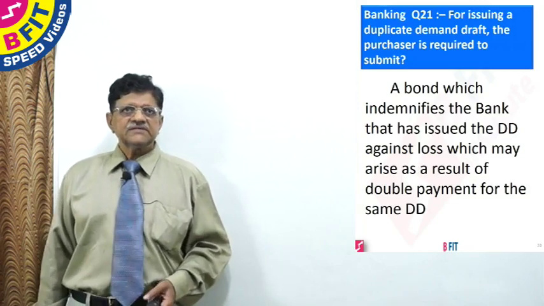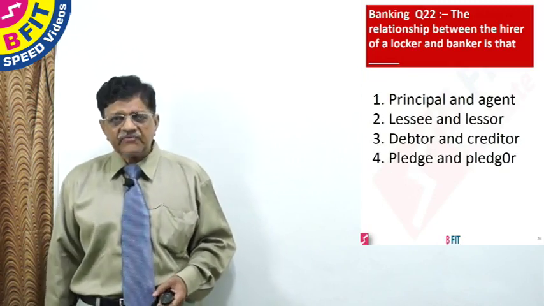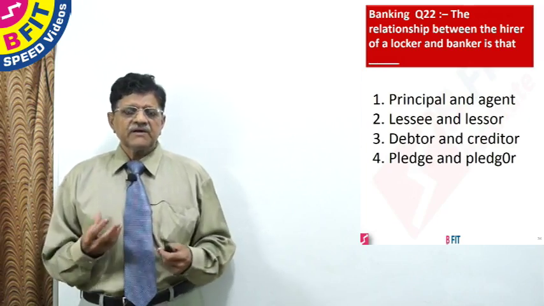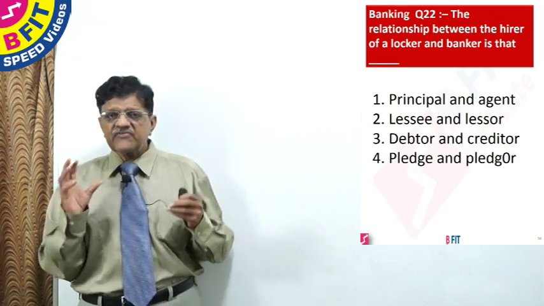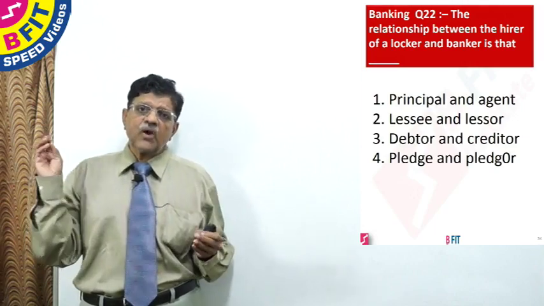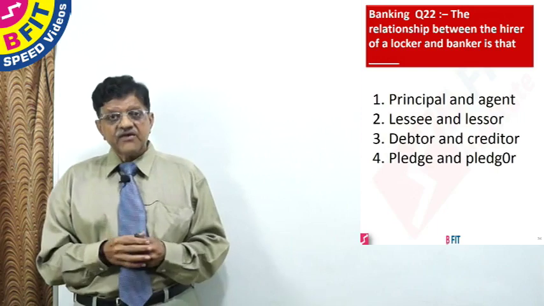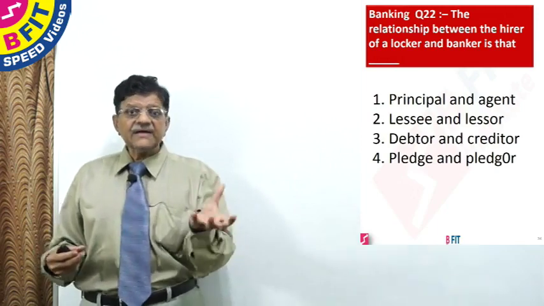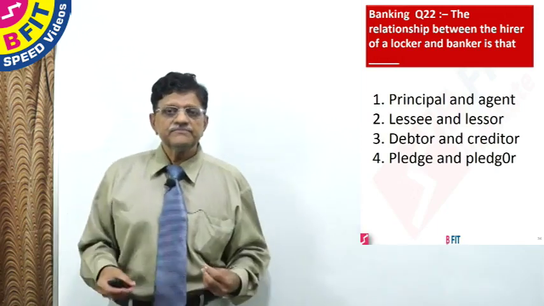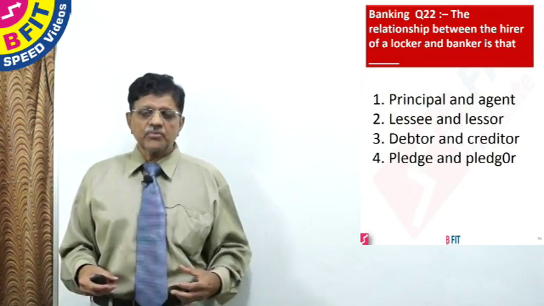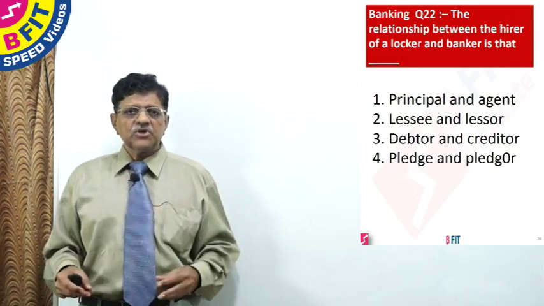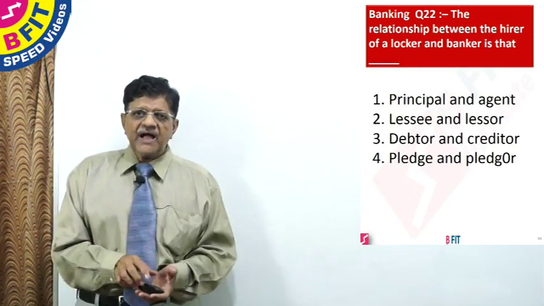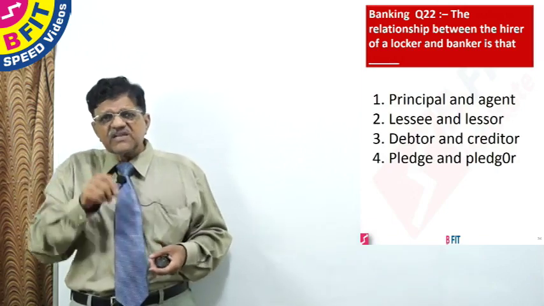The next question is, the relationship between the hirer of a locker and the banker is that of what? There is a difference between safe custody and a safe deposit vault or safe deposit locker. Safe custody is where a banker physically receives the goods himself, a packet said to contain the goods. Suppose you have some valuable, a very important home document, house document, anything valuable. You will put it in a sealed cover and go to your bank and say, sir, please accept it for safe custody. Bank will accept it for safe custody and give you a receipt saying 'said to contain'.